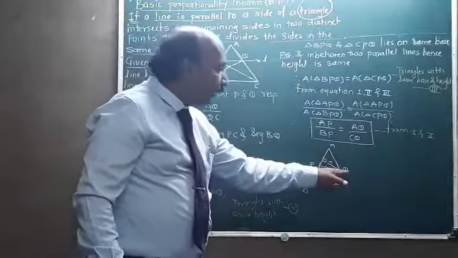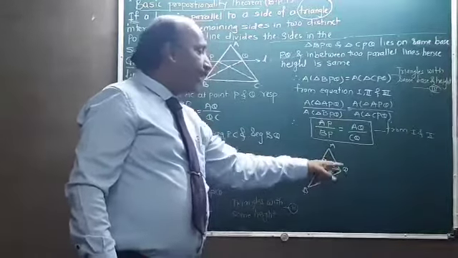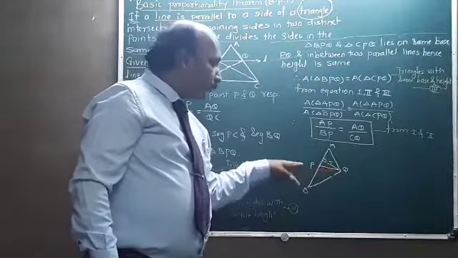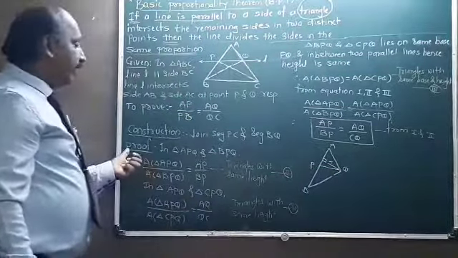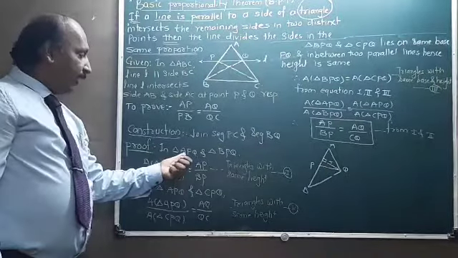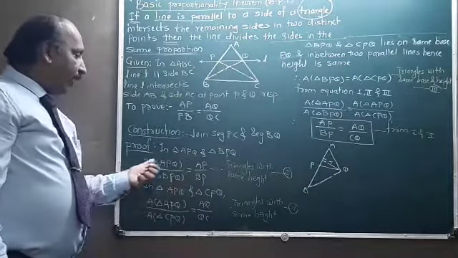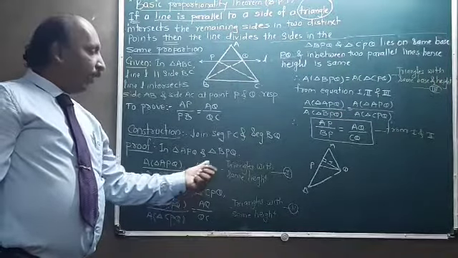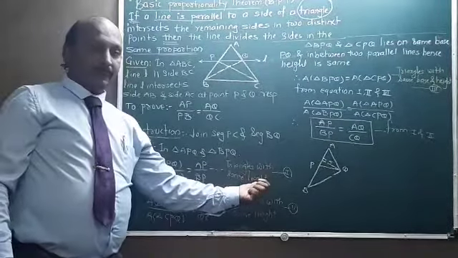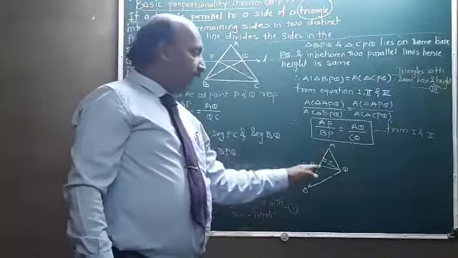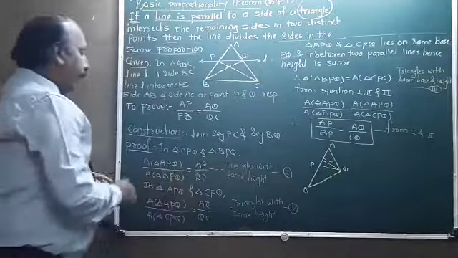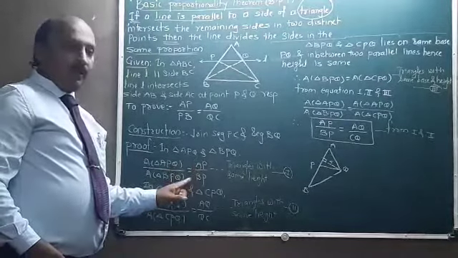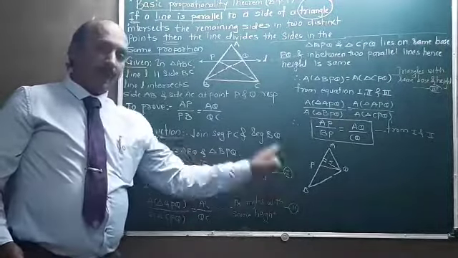Which is the base of APQ right now? As per this height, the base of APQ is AP. And the base of BPQ is BP. So here in the proof, first we have seen that in triangle APQ and triangle BPQ, area of triangle APQ upon area of triangle BPQ is equal to AP upon BP. Why? Because triangles with the same height. Already we have seen these two triangles have the same height, and therefore area of triangle APQ upon area of triangle BPQ is equal to AP upon BP. That is statement number 1.